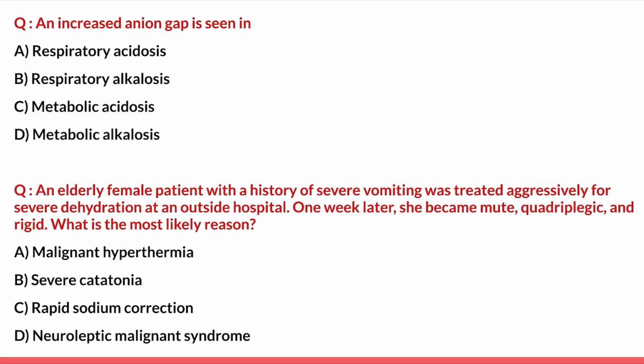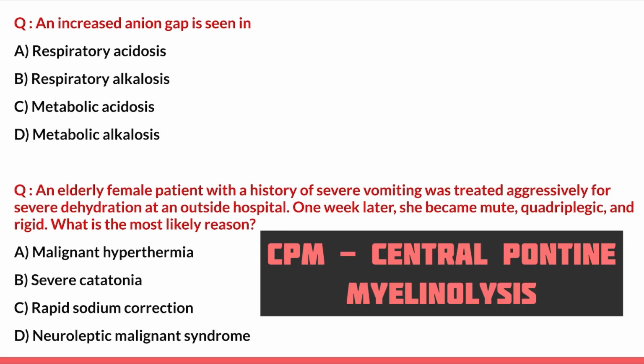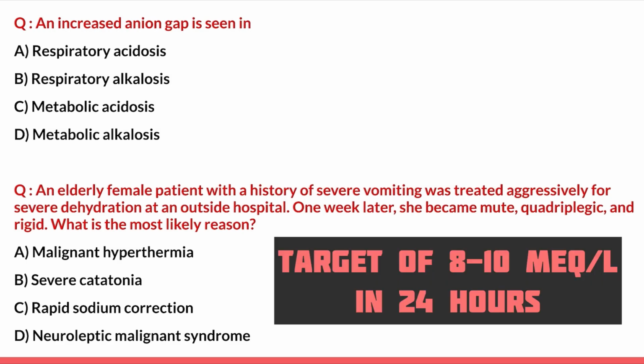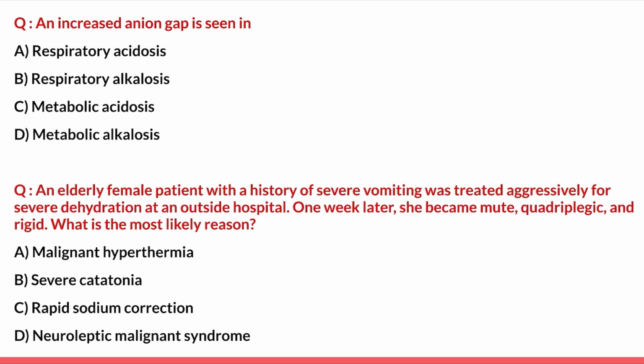So if we see the clinical stem, severe vomiting is a common cause of electrolyte abnormalities, particularly hyponatremia, and rapid aggressive correction with sodium is suggestive of such clinical features, leading to central pontine myelinolysis, that is CPM. In CPM, there is demyelination at the base of the pons, and symptoms like being mute, quadriplegic and rigid are seen. It can be prevented by gradual correction rather than a rapid correction, with a target of less than 10 milliequivalents per liter within 24 hours. So option C, that is rapid sodium correction, looks like the answer.